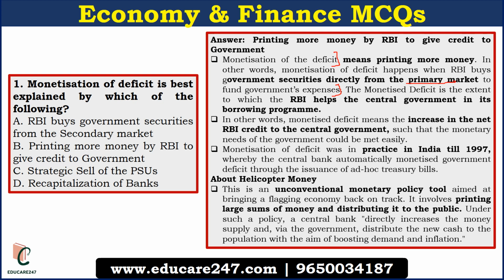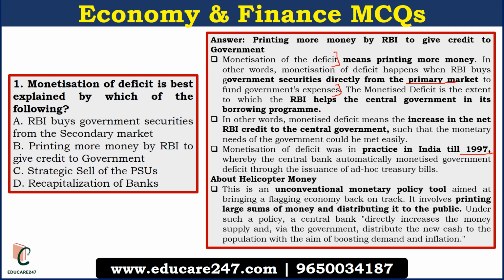It increases overall RBI net credit to the central government. This tool was practiced till 1997, but at the time of COVID, RBI is still thinking, can we use this tool to help the government? There is another concept called helicopter money. That is also very important term. It is unconventional monetary policy aimed at bringing economy back on track.